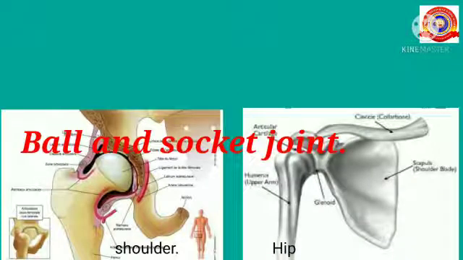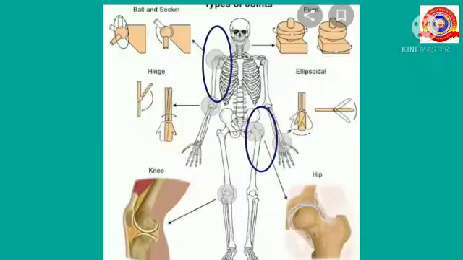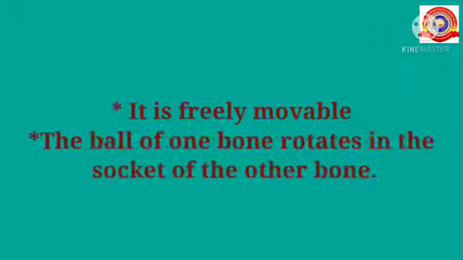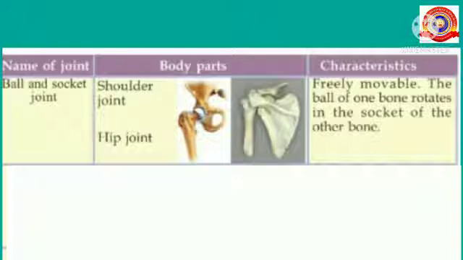The first one is the ball and socket joint. It is seen in the shoulder and hip. It is freely movable. The ball of one bone rotates in the socket of the other bone. Listen, children, the ball and socket joint is a freely movable joint.